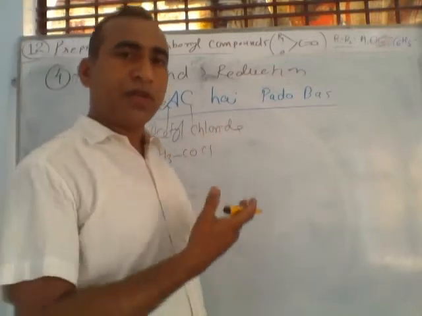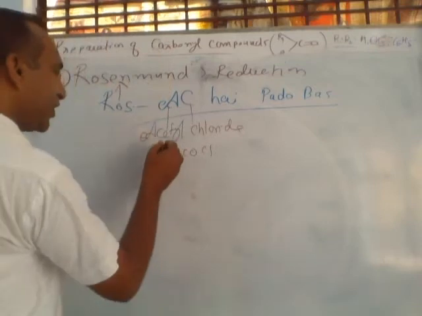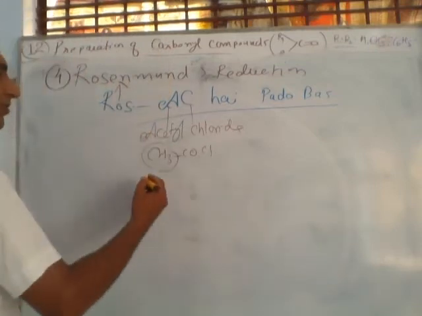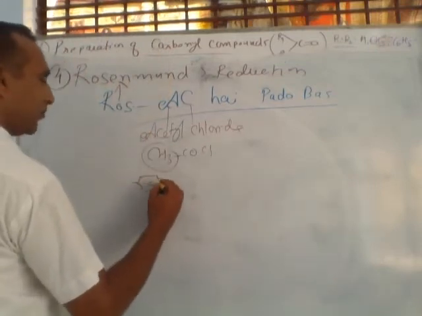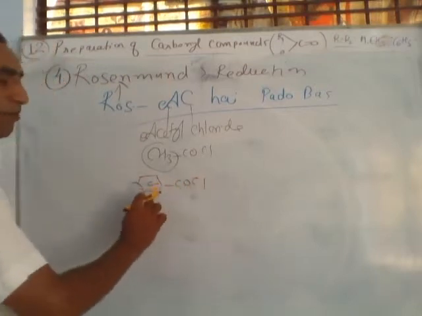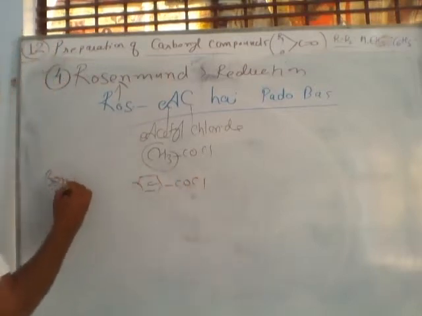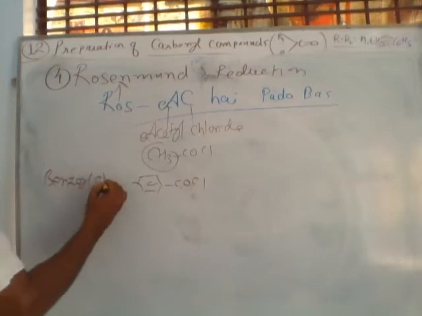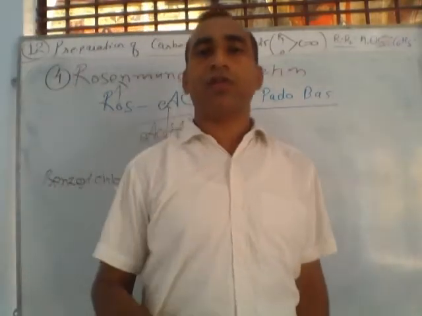In most cases we can use this type of compound. Instead of CH3 you can also use a benzene ring. This compound will be called benzoyl chloride. So we can use acetyl chloride or benzoyl chloride.